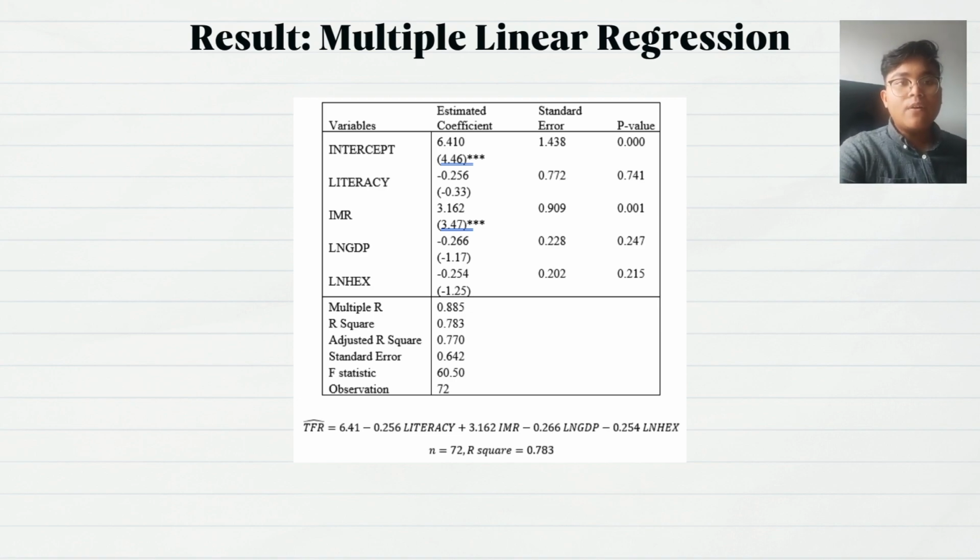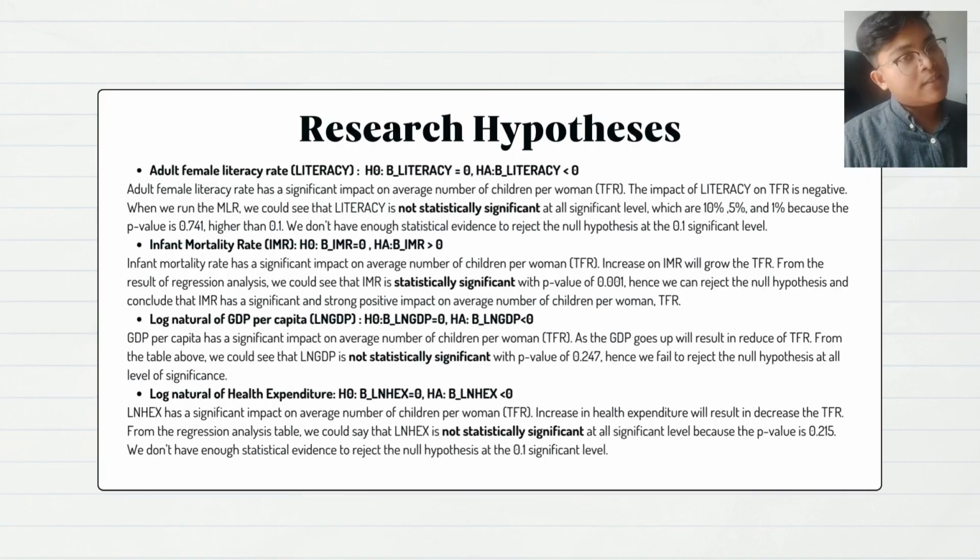Lastly, the variable of current health expenditure, measured as a percentage of GDP, LNHEX, is included in this model to see its impact on total fertility rate. By applying the first order condition of TFR with respect to LNHEX while keeping the other variables constant, the estimated coefficient for LNHEX is negative 0.254, indicating that a 10 unit increase in LNHEX yields a 2.54 unit decrease in average children per woman, TFR. The next part is the research hypothesis.